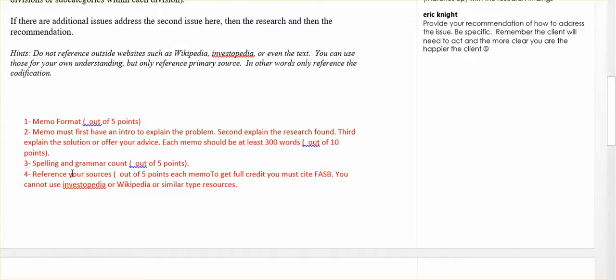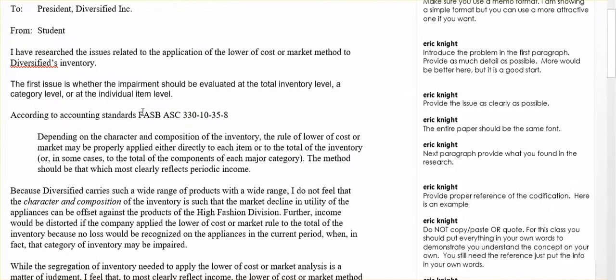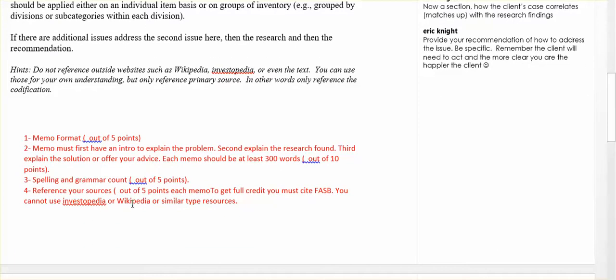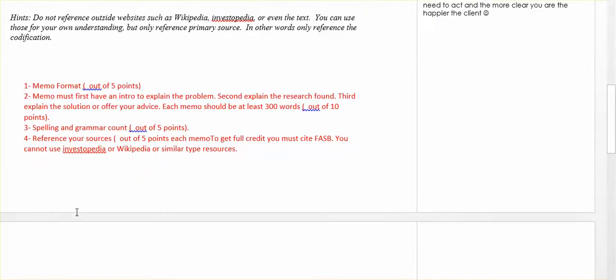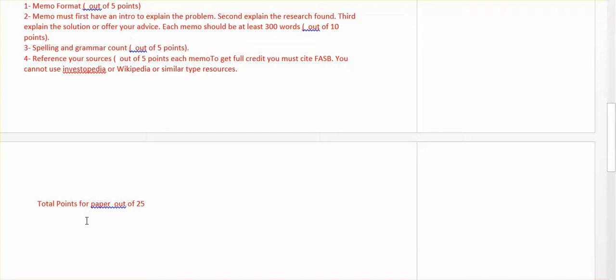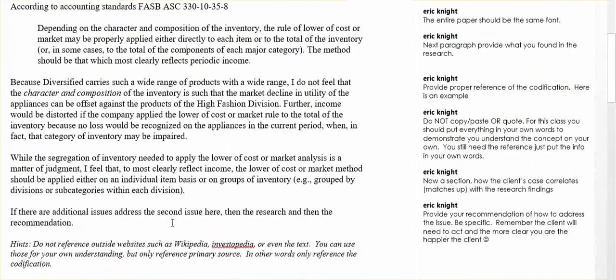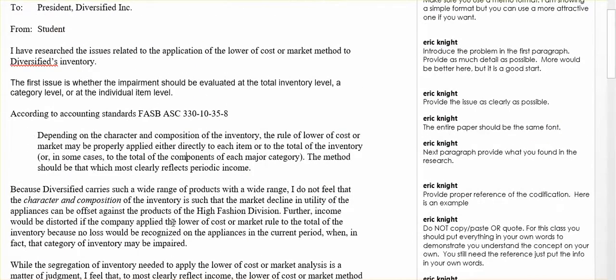And then reference your source. So I gave you the reference right here. That's how you reference it. If you don't reference it, you will lose points. And if you use anything else besides FASB codification, you will lose points. And that's it. So I think that's a good way to get you going.